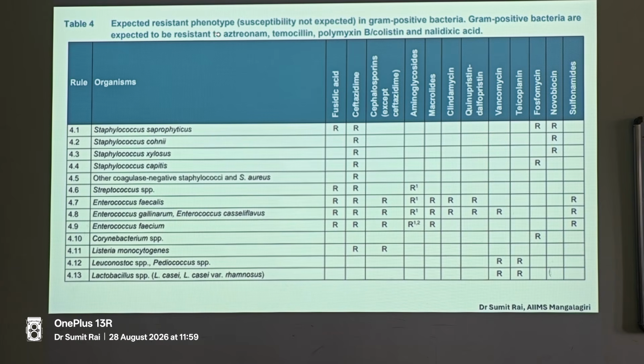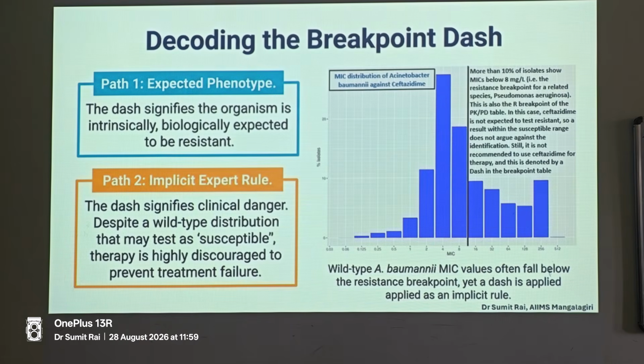If you see the expected resistant phenotypes, you'll see over here that Enterococcus, as per EUCAST, is intrinsically resistant to macrolides. So that dash is not because of non-availability of breakpoints. That dash is mainly meant for intrinsic resistance. That is why the dash in EUCAST means do not use, do not test. That is the confusion that arises: the book probably mentions EUCAST but has not referenced it there, and that is the confusion he mentioned, that CLSI shows breakpoints while that book shows resistance. So try and look at both aspects of the coin.